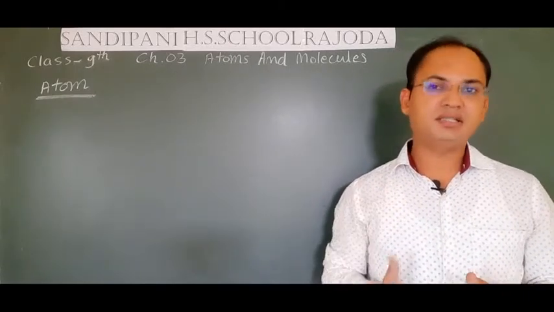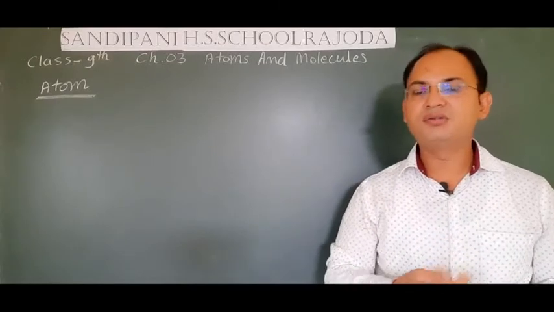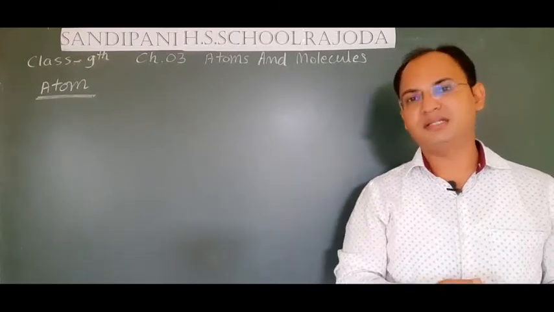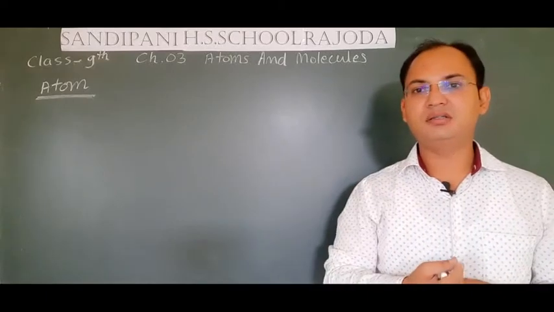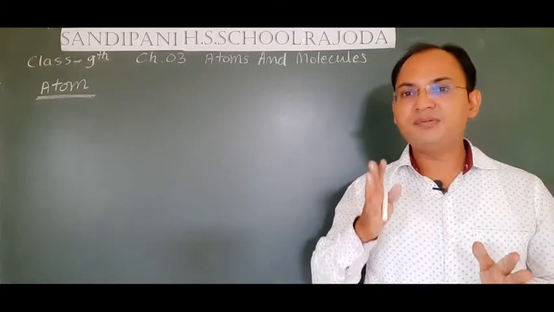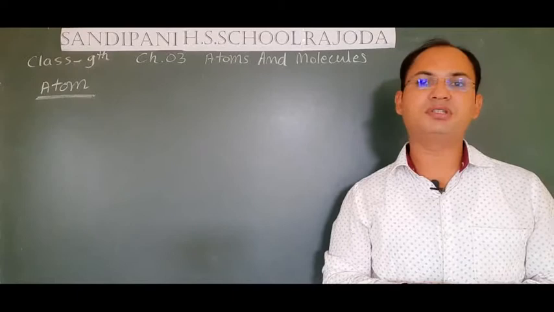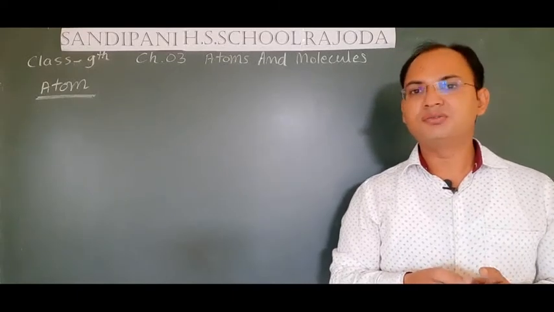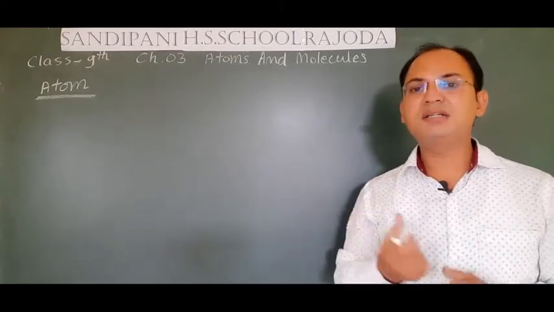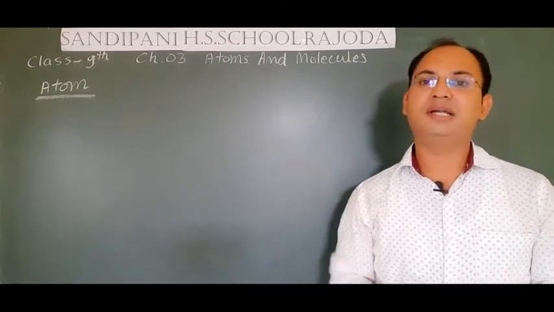Matter is anything that occupies space and has mass. The smallest unit of matter which is not divisible, we cannot divide it, and if we divide it, its existence is not possible in nature. So students, the smallest particle of matter which is not divisible is called an atom.